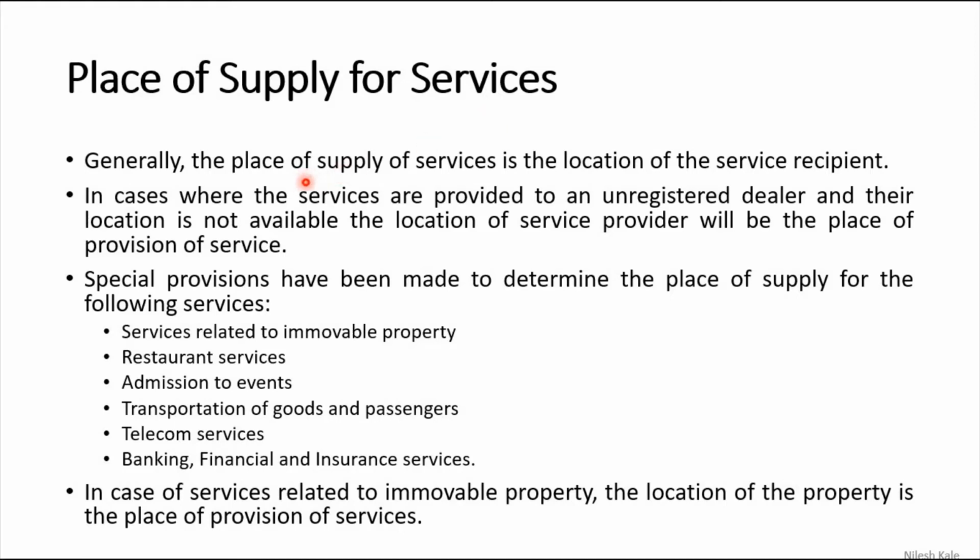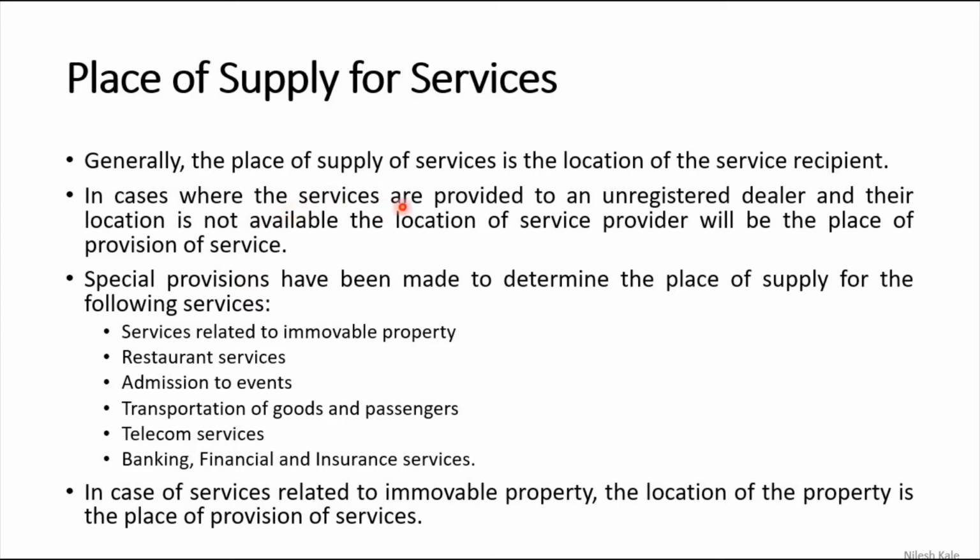Generally, the place of supply of service is the location of the service recipient. Wherever the service recipient is, obviously the services are given there, and that is the place of supply, right? So in cases where services are provided to an unregistered person and their location is not available, the location of the service provider will be the place of supply, the place of provision of such service. I will read this again.